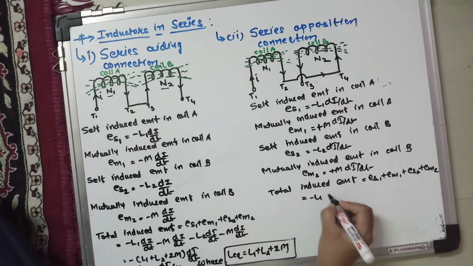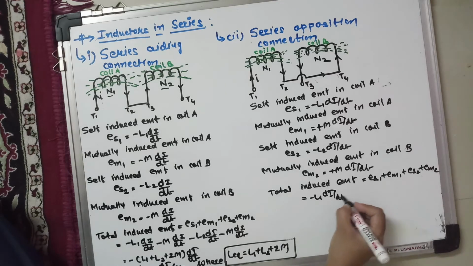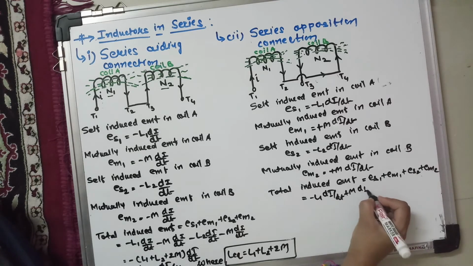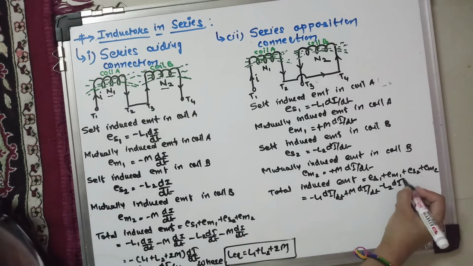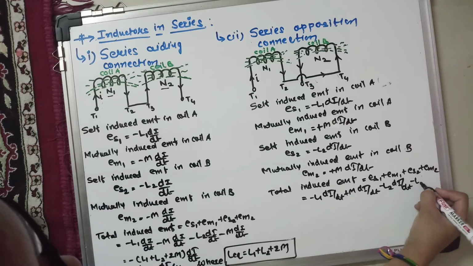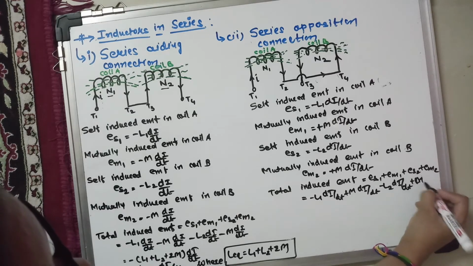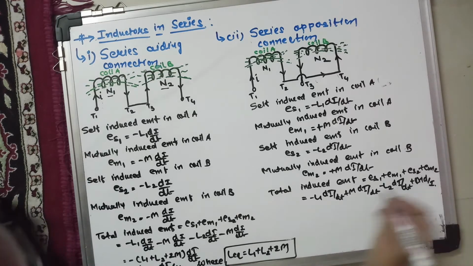So minus L1 di by dt plus M di by dt minus L2 di by dt plus M di by dt.